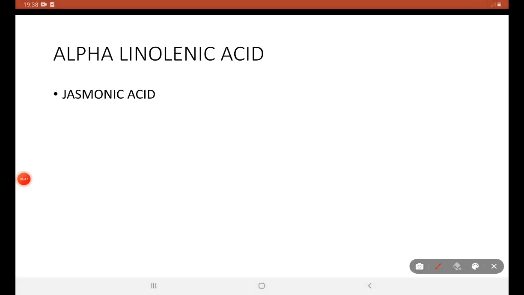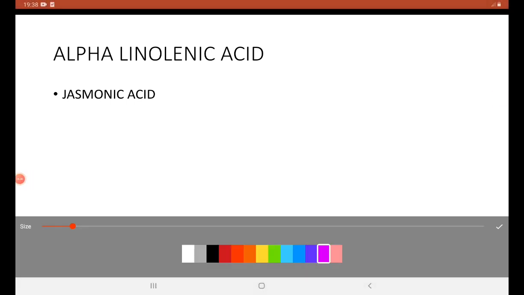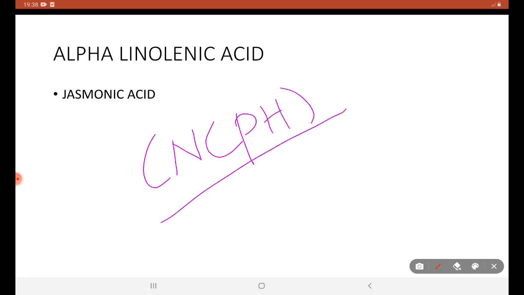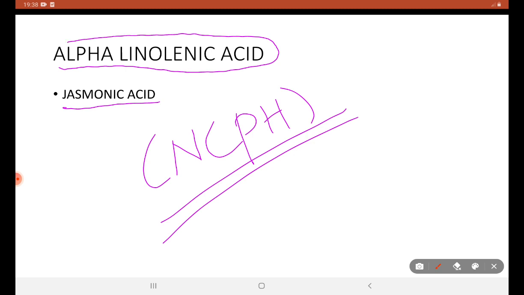Next, about jasmonic acid. Jasmonic acid is a non-classical phytohormone. It belongs to the category of non-classical phytohormones. The precursor of jasmonic acid is alpha-linolenic acid.